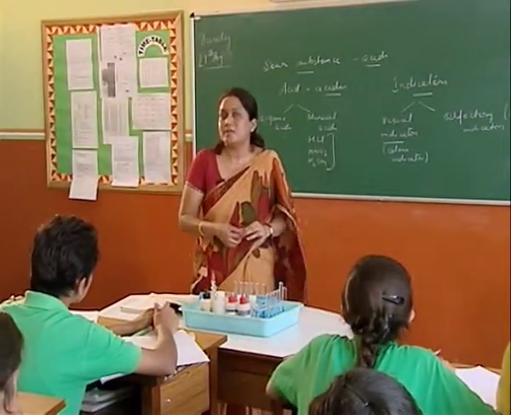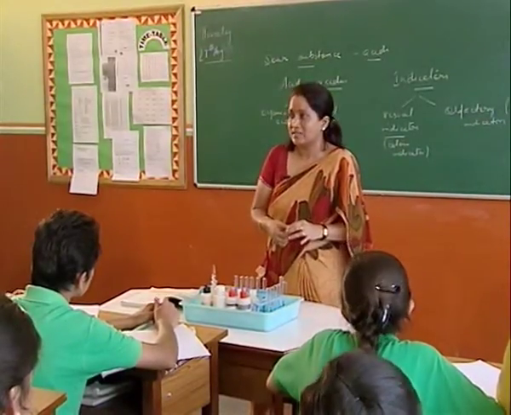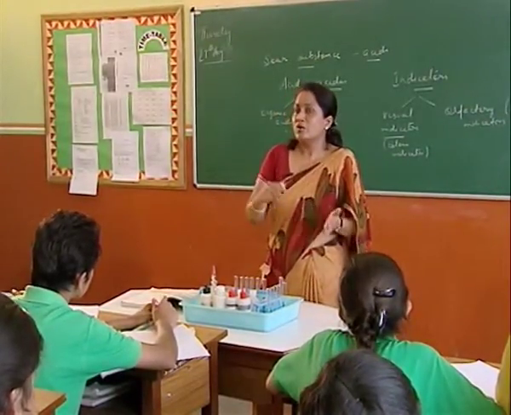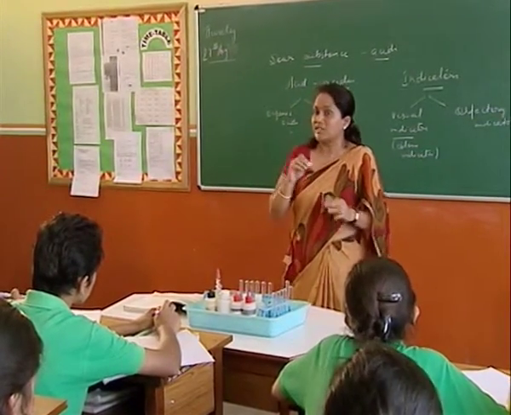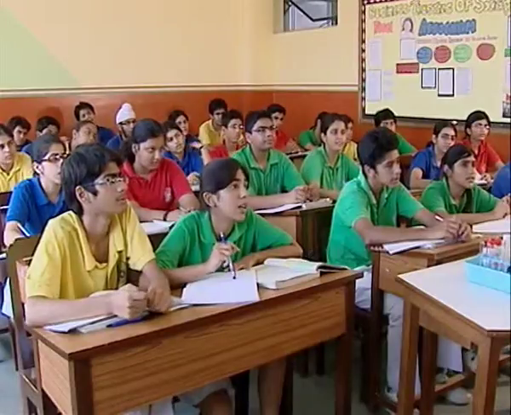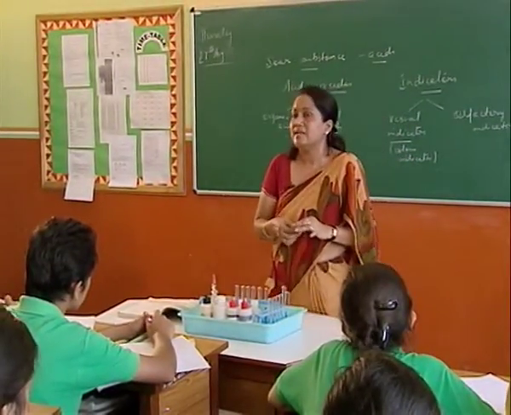A very common example I'll tell you: when vegetable dish gravy falls on the clothes, and when we wash those clothes with soap solution, which is a base, the color of that spot changes to reddish brown, isn't it? Now why? Because turmeric here has acted as an indicator.